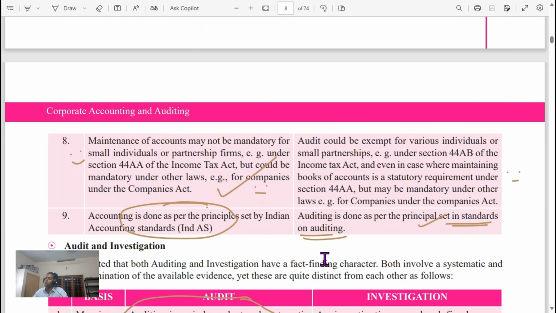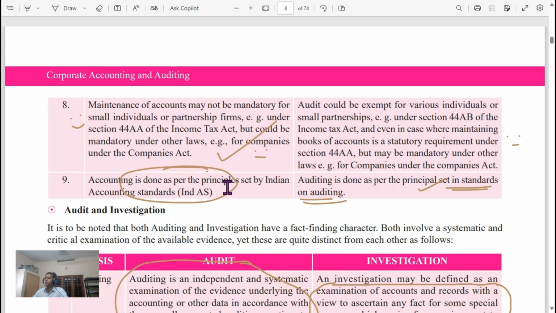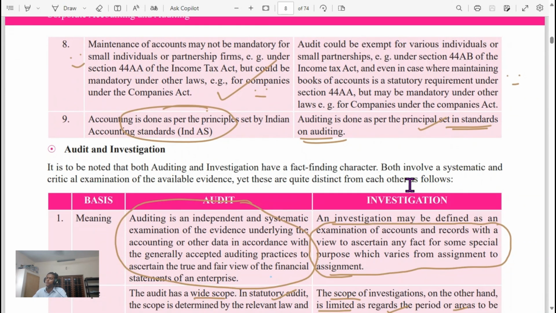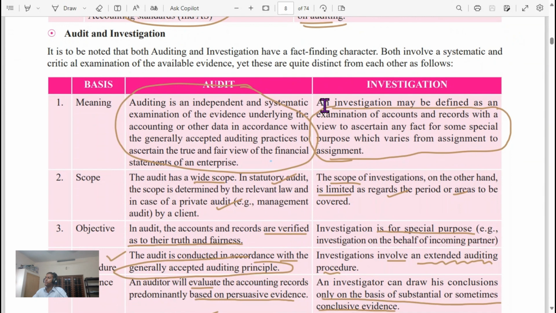Accounting is done as per principles set by the Indian Accounting Standards. Auditing is done as per principles set in the Standards on Auditing. Now, the difference between auditing and investigation.